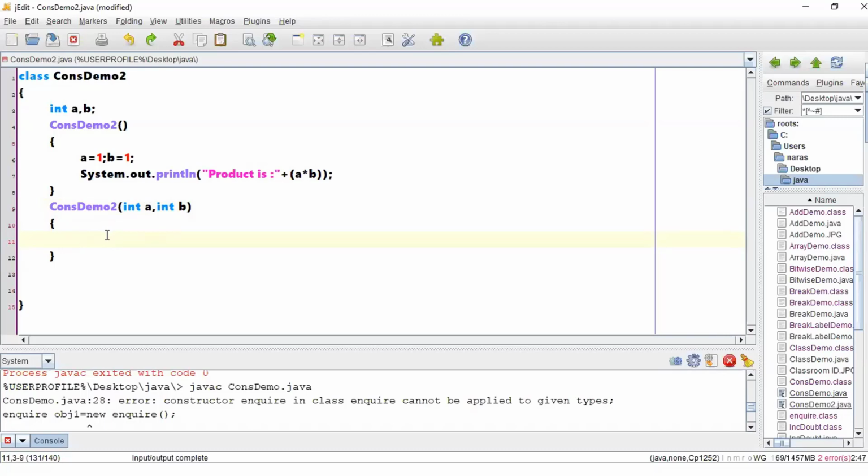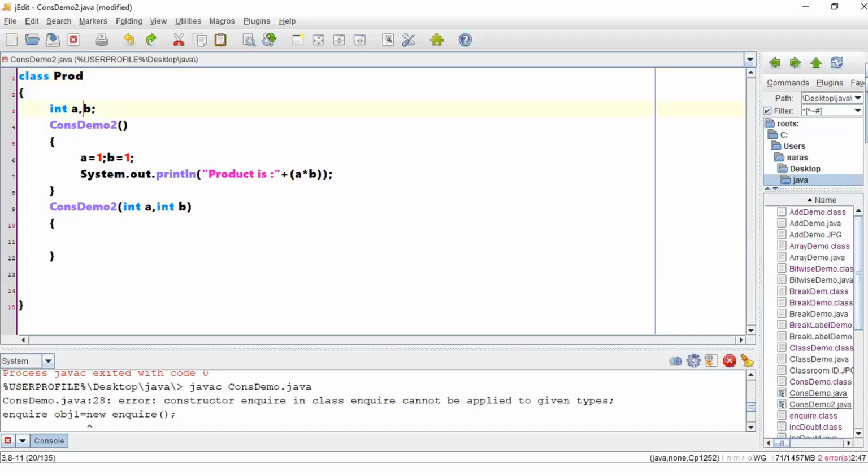Are you able to understand? Just to make more sense, let me make it as an add. This is not add, I am doing a product.